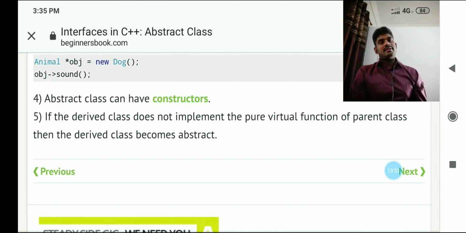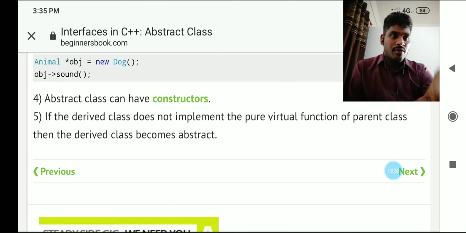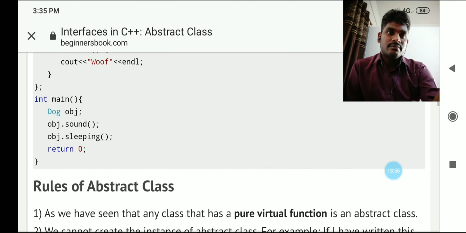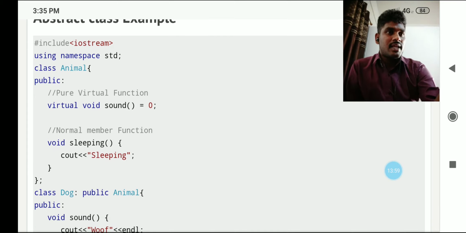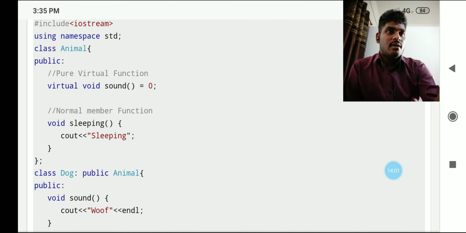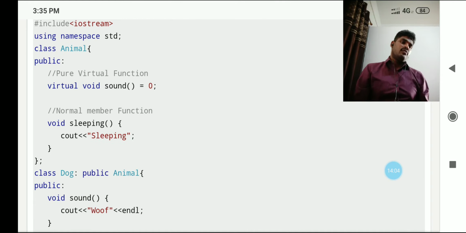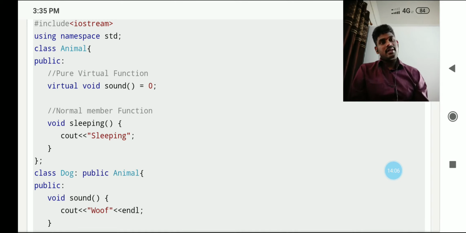What is an abstract class? Nothing but the base class. I will show one program. You will see here, look at this program. I will explain everything about the abstract class. Example is given here. So in this example, why we call it an abstract class, I will explain clearly. In any program, first of all, it starts with the base class creation. Then after that, the derived class.